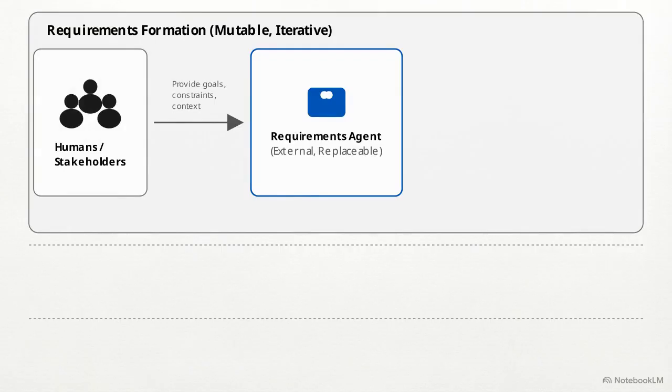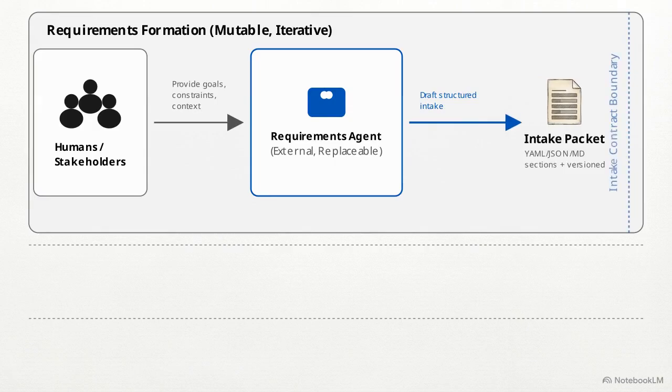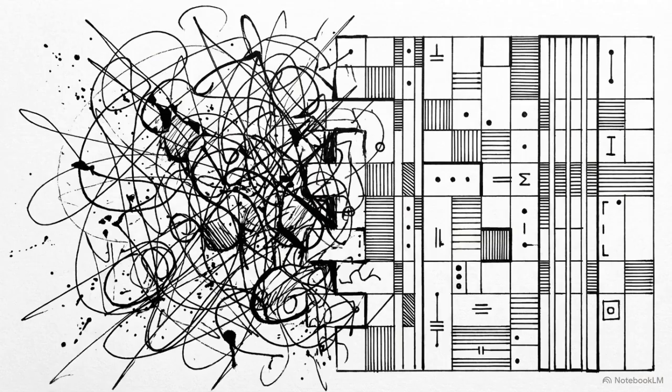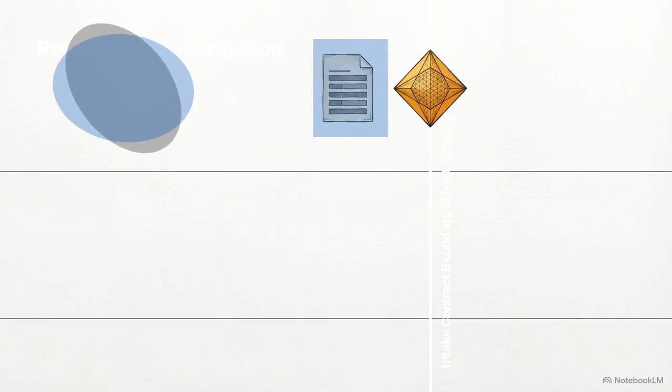The humans provide their goals and constraints, and the agent translates those desires into a formal artifact called an intake packet. The intake packet is a canonical, versioned document utilizing precise YAML or JSON. YAML and JSON are data serialization languages used to write configuration files in a cleanly structured, human-readable format. Once the external agent drafts the structured requirements, the intake packet moves to the strict internal boundary of the framework.